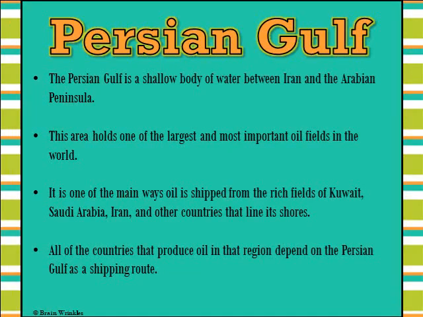Next slide. Persian Gulf. The Persian Gulf is a shallow body of water between Iran and the Arabian Peninsula. This area holds one of the largest and most important oil fields in the world. It is one of the main ways oil is shipped from the rich fields of Kuwait, Saudi Arabia, Iran, and other countries that line its shores. All of the countries that produce oil in that region depend on the Persian Gulf as a shipping route. Next slide.